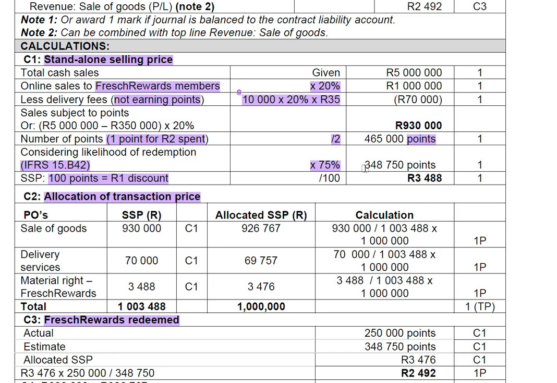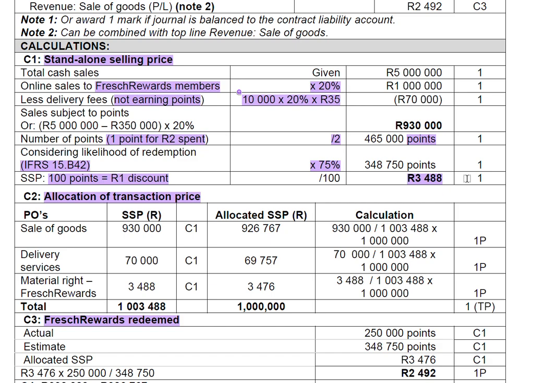So now that we have the actual number that we think we'll need to redeem, we have to arrive at the value or the amount. Now, how do we get to that amount? In the scenario, they told us that you need 100 points to get 1 rand discount. Now we're going to take 348,750 points and divide by 100, and it gives us the value. And the value is, well, how much? 3,488. Do you get how it works?